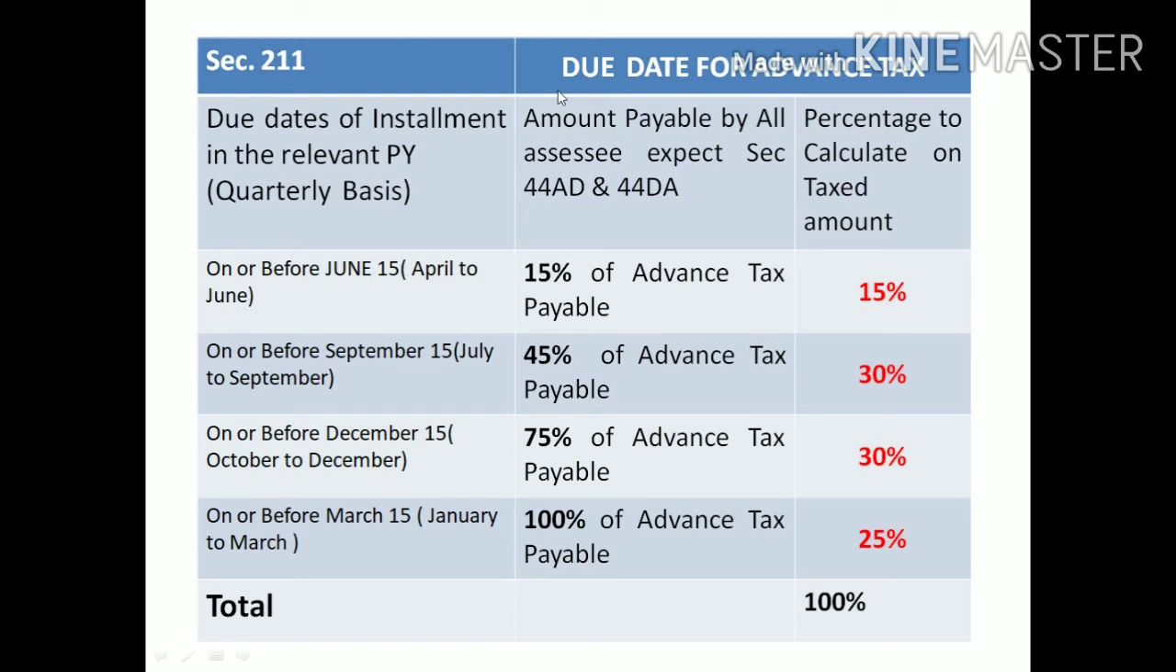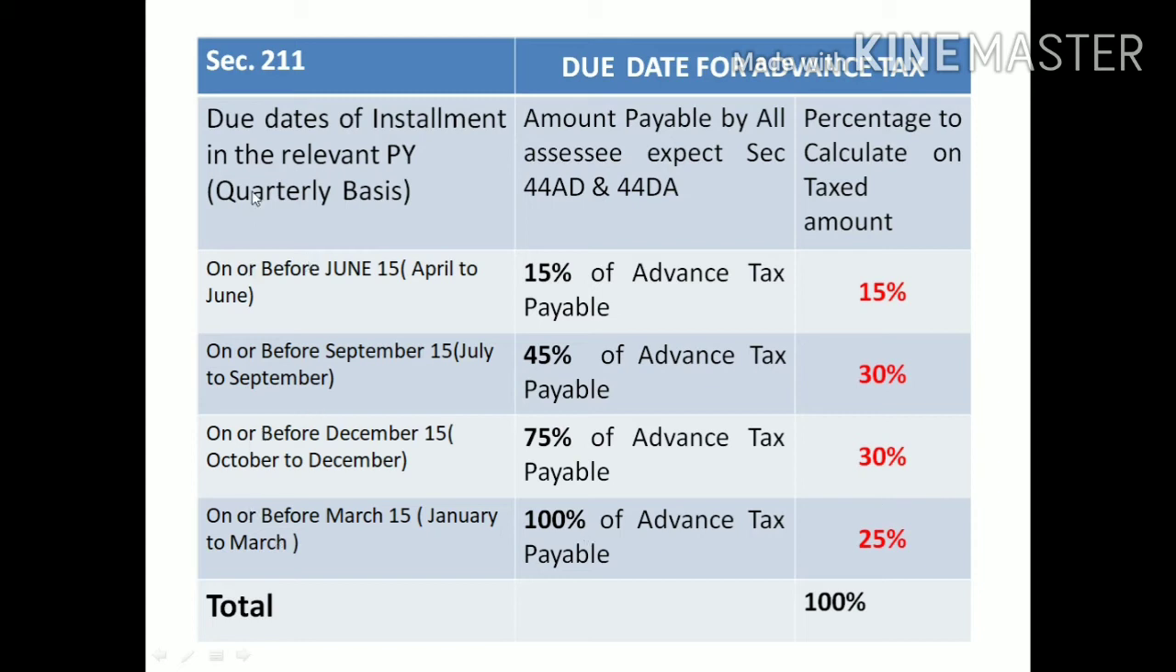Here, if you have not paid the advance tax by the particular due date, you are called a defaulting assessee, deemed to be a defaulting assessee. Please be careful regarding this. Then I'm going to explain on the basis of this chart.